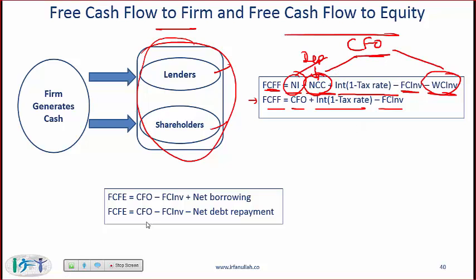Because if you take net income, add the non-cash charge and subtract the working capital investment, this essentially is CFO. And then in terms of free cash flow to equity, that is the money available to equity holders. So money available to equity holders is CFO minus the investment in fixed capital plus net borrowing. Another way of looking at it is if the equity holders are paying back the debt holders, then you can also say minus the net debt repayment, because that is money going from the shareholders to the lenders.